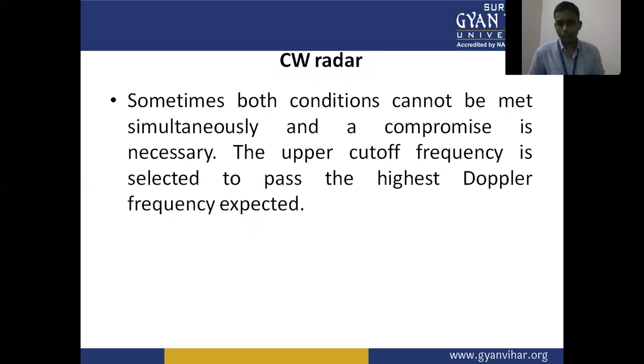Sometimes both conditions cannot be met simultaneously, and a compromise is necessary. The upper cutoff frequency is selected to pass the highest Doppler frequency expected.